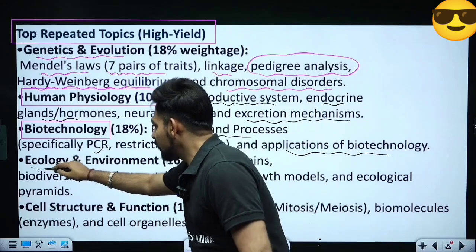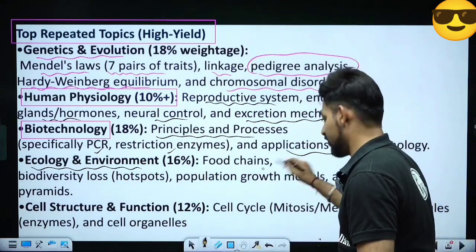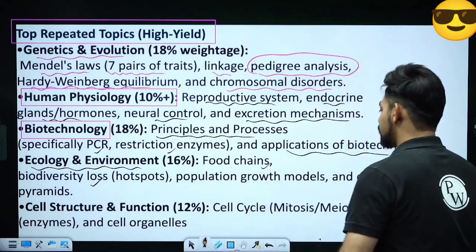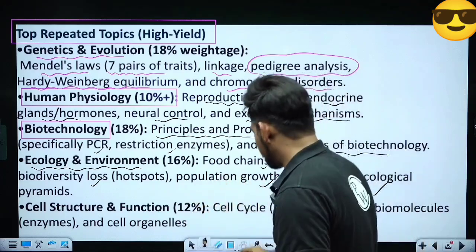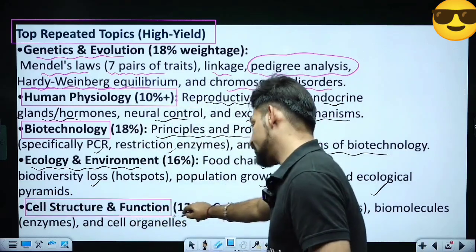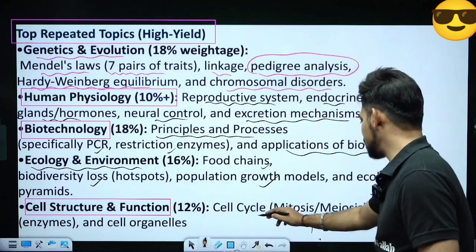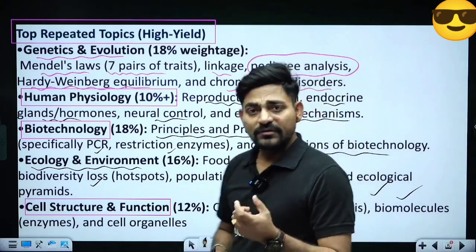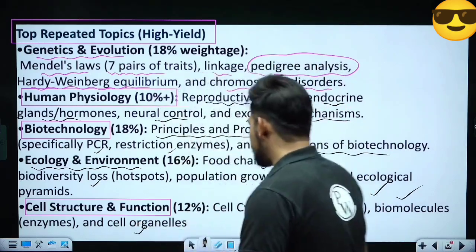Okay. Now, ecology and environment, another important unit, and important topics are food chains, biodiversity loss, hotspots, population growth models, and ecological pyramids. From the unit cell structure and function and cell division, important topics are cell cycle, biomolecules, along with the enzymes, the classification of enzymes, and cell organelles.